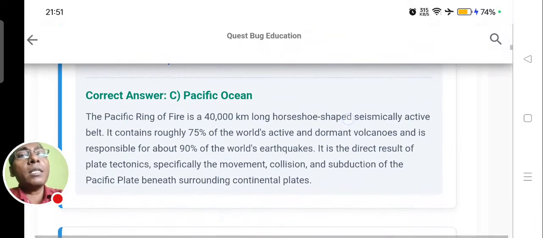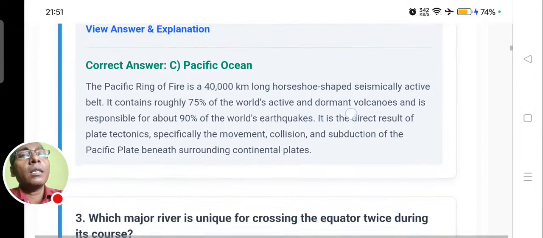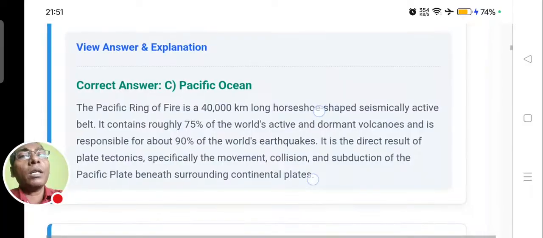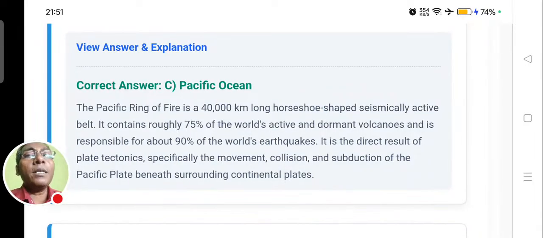It says the Ring of Fire is a 40,000 kilometer long, horseshoe-shaped seismically active belt. It contains roughly 75% of the world's active and dormant volcanoes and is responsible for about 90% of the world's earthquakes.